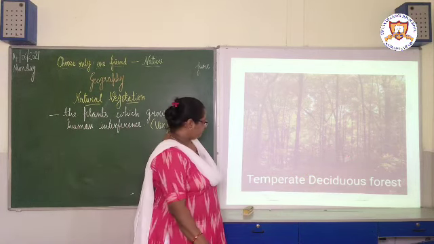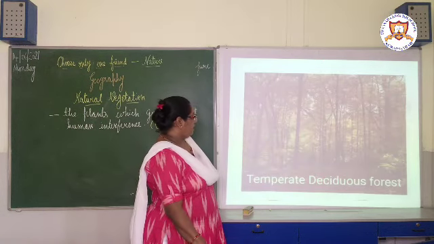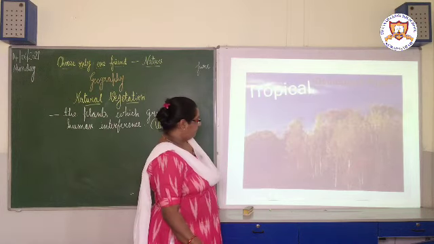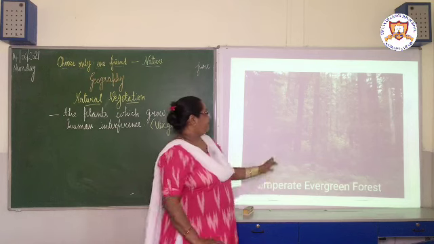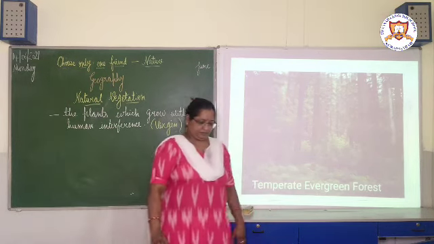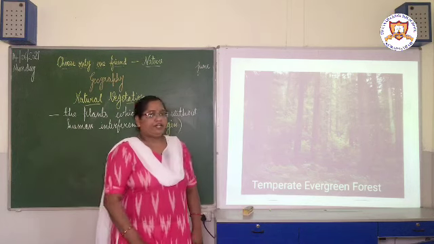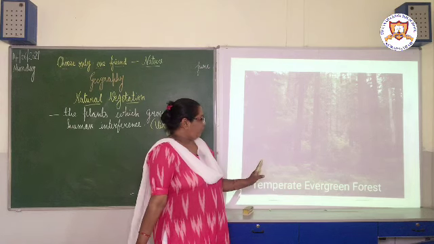Okay, now temperate evergreen forest. Here also the trees which are found are tall and long, okay.